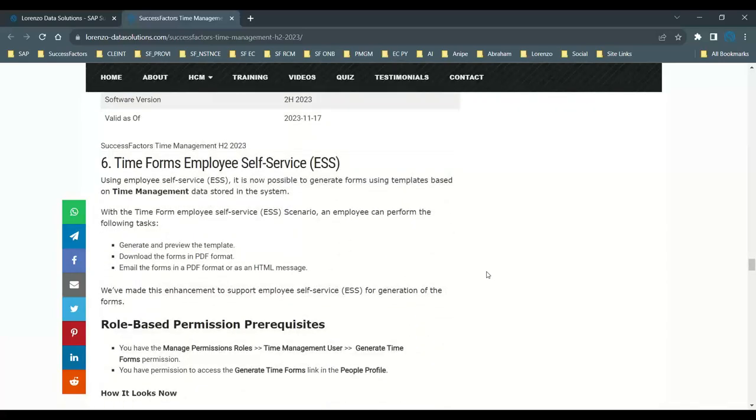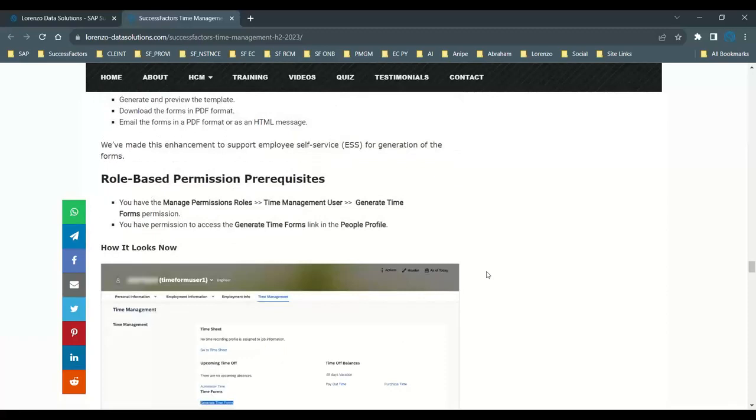And we have other things also, like time forms for employee self-services. So using this, you can generate forms using the template based on the time management data stored in the system. But if you want to use this scenario, first you need to generate and preview the template, and then you need to go and download the forms in a PDF format, etc. But what we need to enable this is, we need to enable generate time management forms for users to experience it.